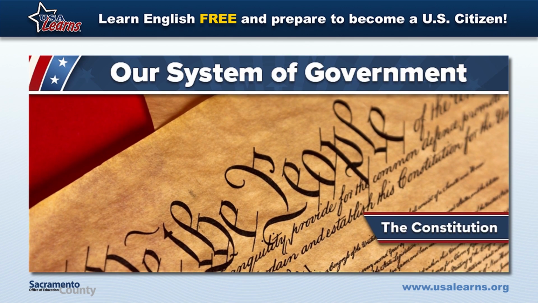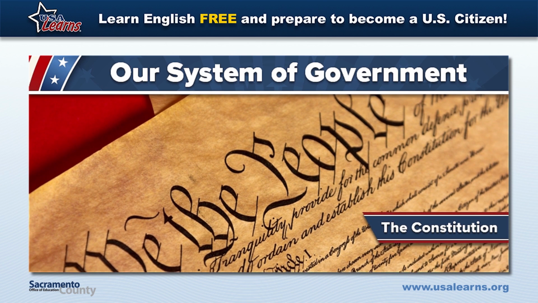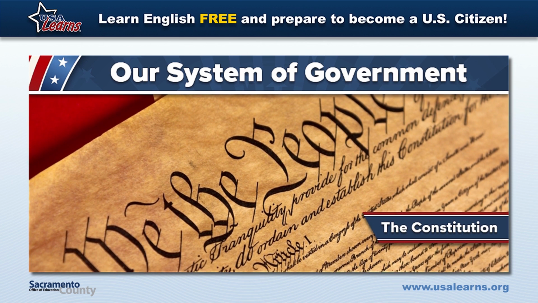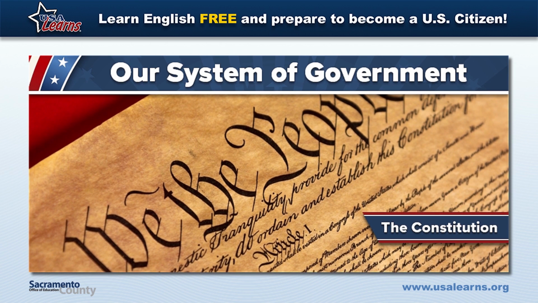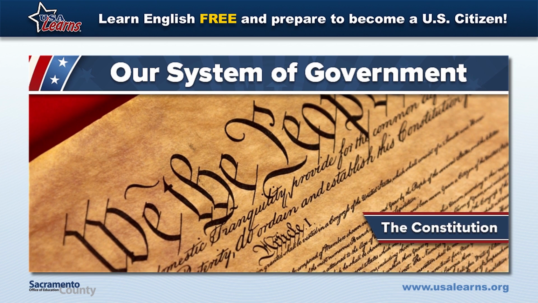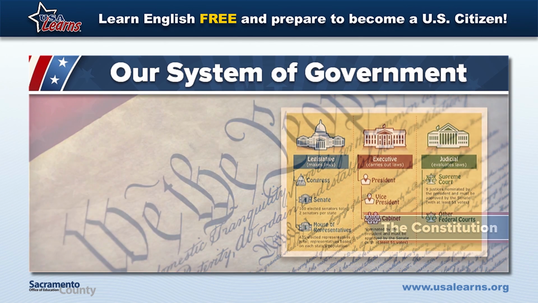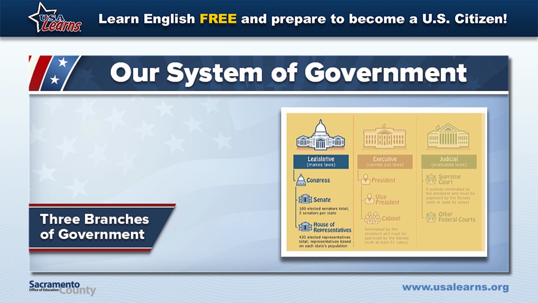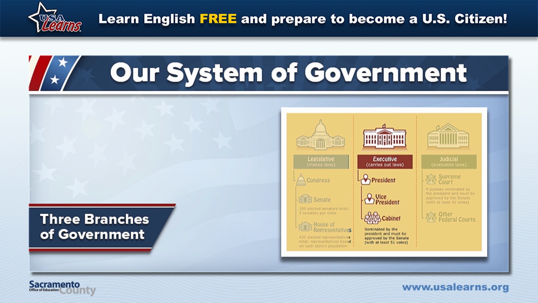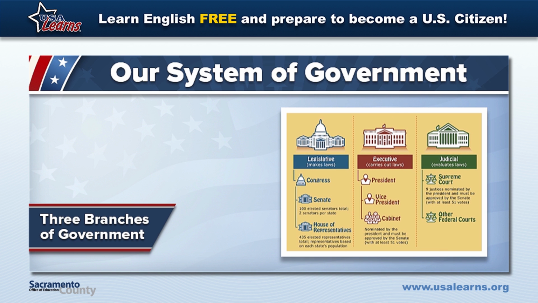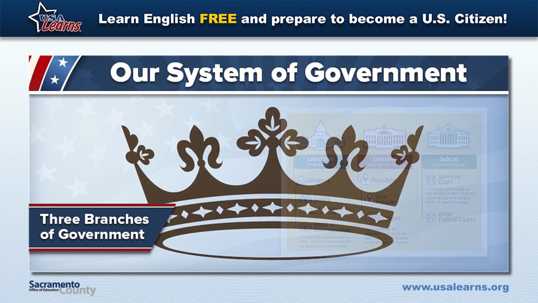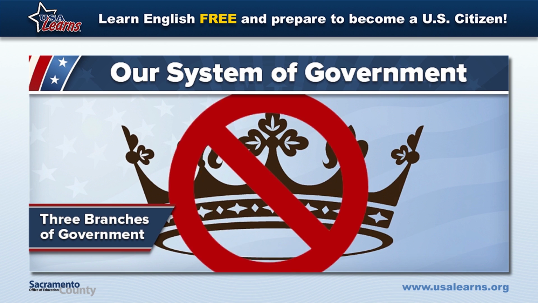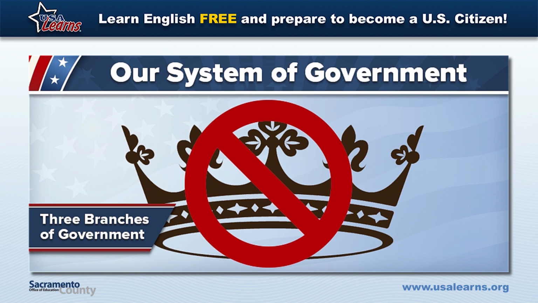The Founding Fathers of the United States wrote the Constitution to set up the federal government. The Constitution defines the government and says how it works. The authors of the Constitution divided the federal government into three branches: the legislative branch, the executive branch, and the judicial branch. Each branch has different powers so that no one person or group has too much control, like a king has. This is called separation of powers.